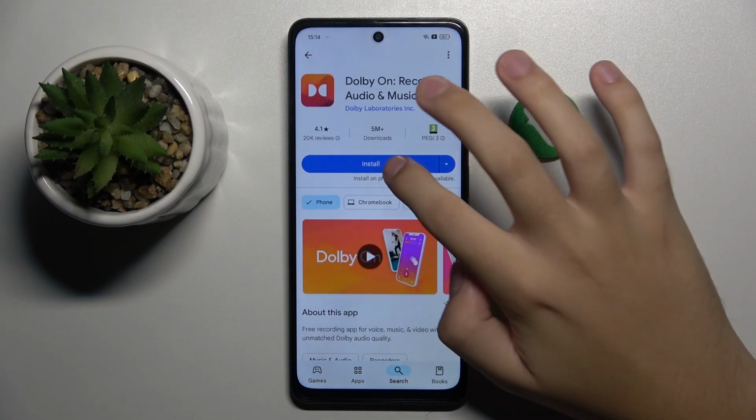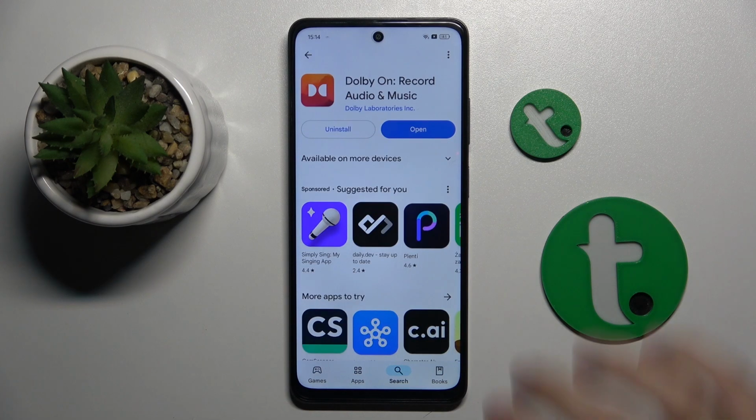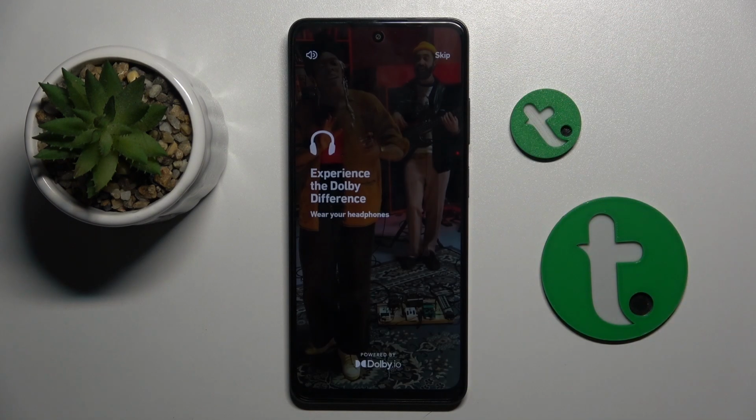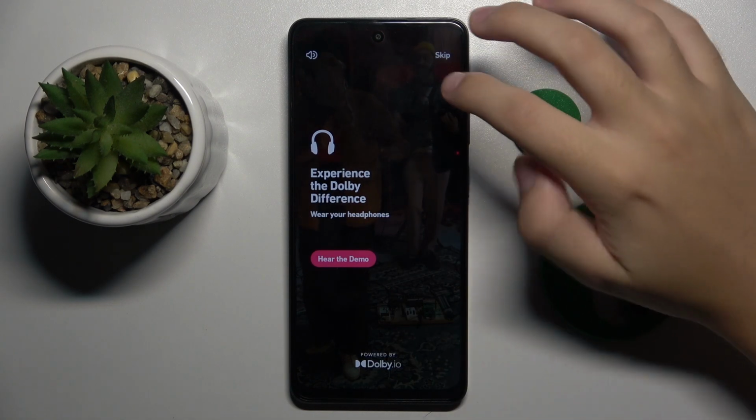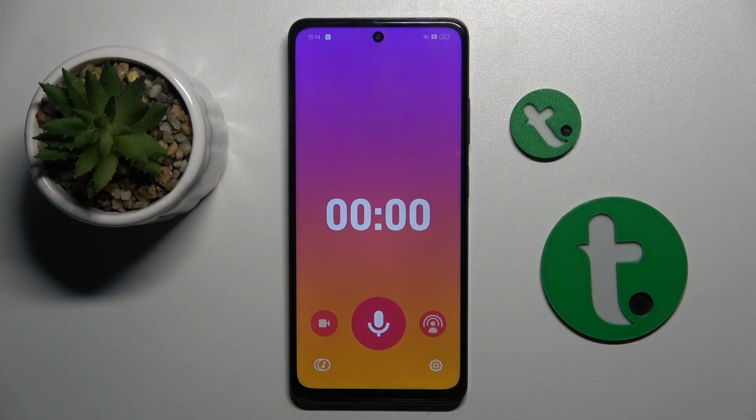And that's this app, so I'm gonna install. So now we can open the app. Here we can skip, we don't have to create an account. And now you can start recording audio with way better quality than default audio recorder.